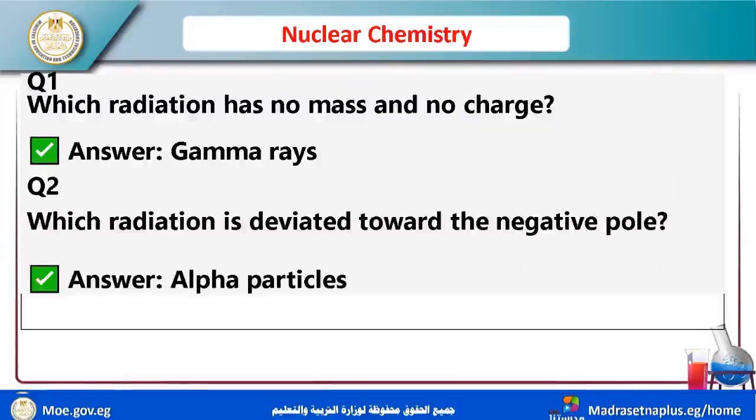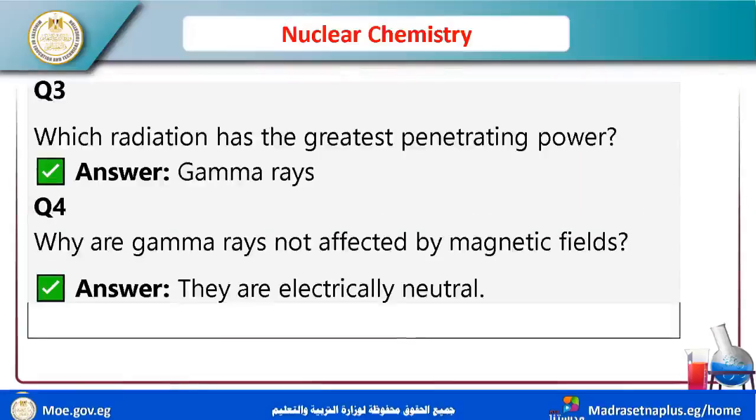Okay, I have many questions for feedback on the last illustrations. Which radiation has no mass and no charge? Gamma rays have no mass and no charge. Which radiation deviates towards the negative pole? The alpha particle deviates towards the negative pole because alpha has a positive charge.